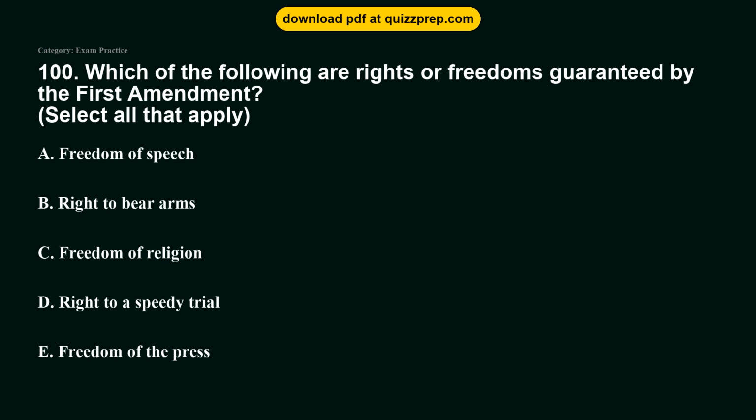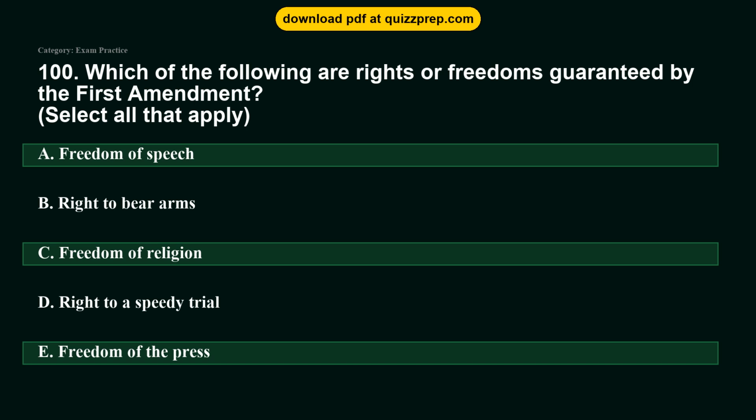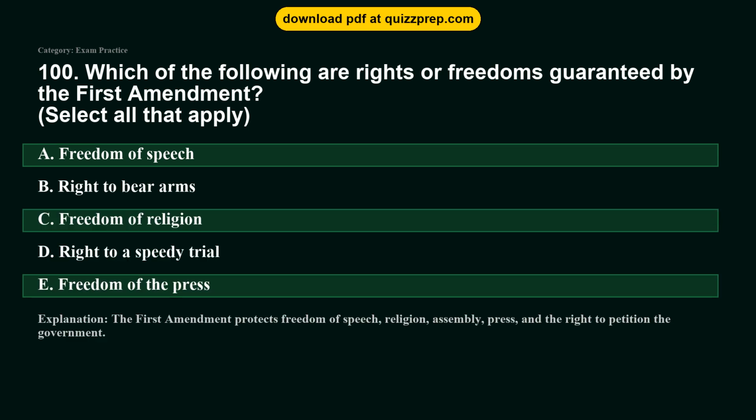Question 100. Which of the following are rights or freedoms guaranteed by the First Amendment? Option A, freedom of speech. Option B, right to bear arms. Option C, freedom of religion. Option D, right to a speedy trial. Option E, freedom of the press. The correct answers are options A, C, and E. Freedom of speech, freedom of religion, freedom of the press. The First Amendment protects freedom of speech, religion, assembly, press, and the right to petition the government.